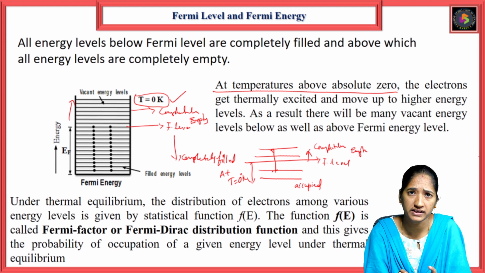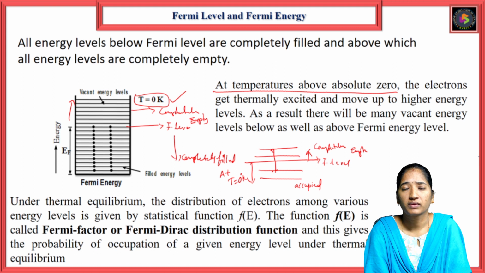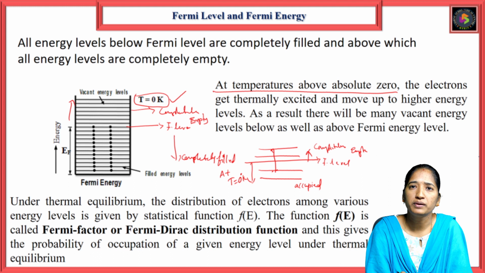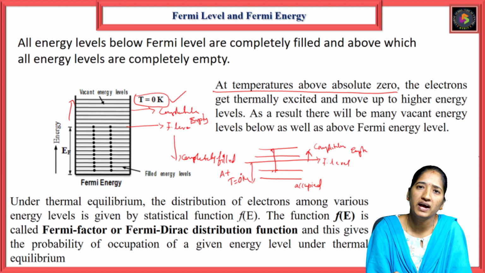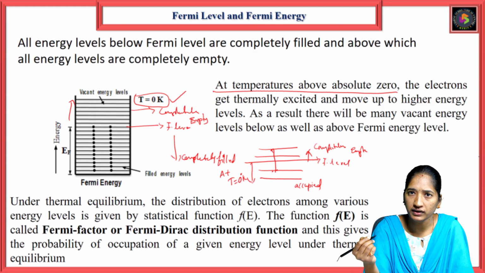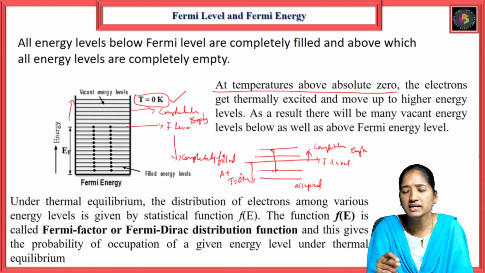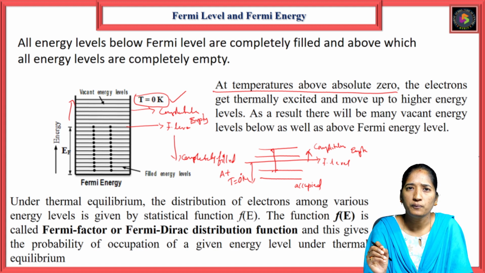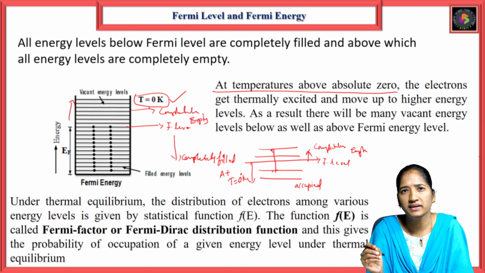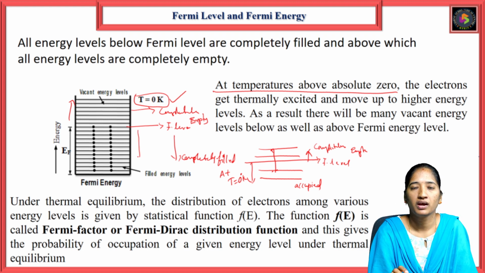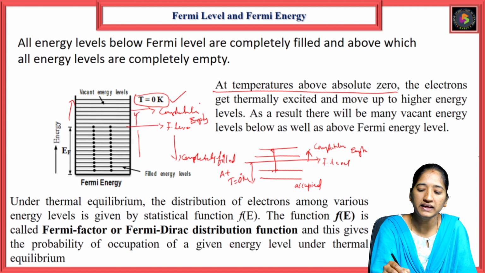At absolute zero, the Fermi level lies in between the valence band and the conduction band. The electrons occupy the energy levels below the Fermi level, which is completely filled, and above the Fermi level is completely empty.